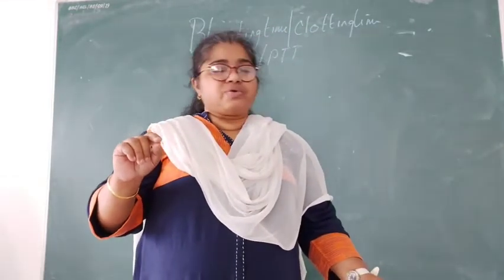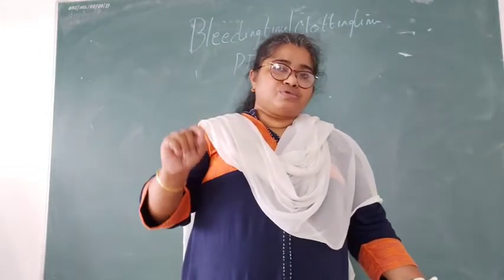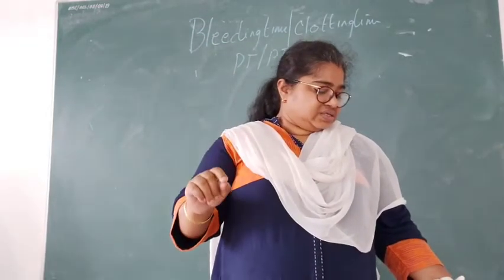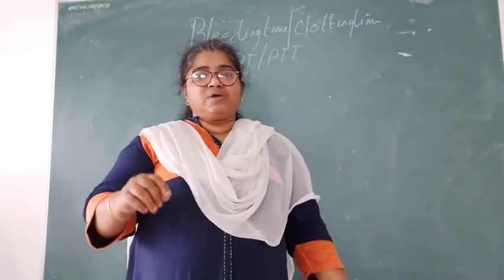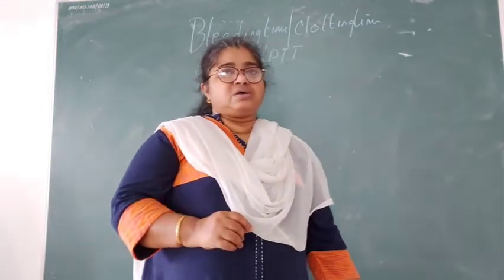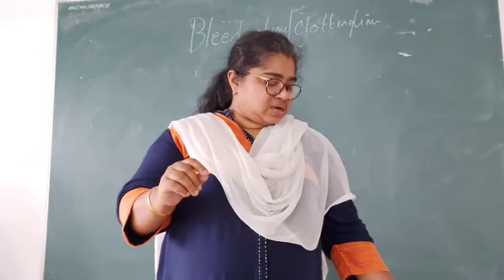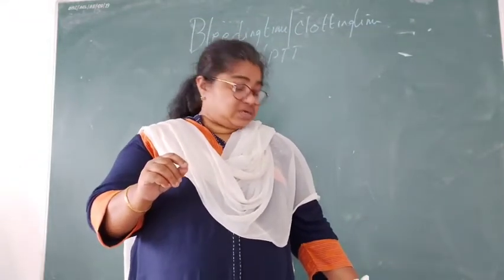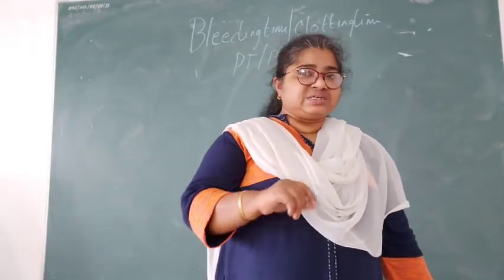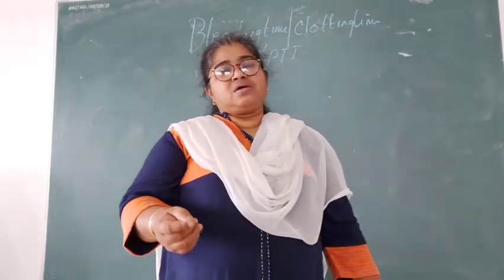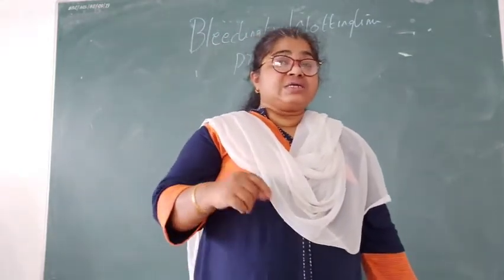Prothrombin time is usually increased in case of vitamin K deficiency, prothrombin deficiency, any liver disease, or if the patient is on any anticoagulant therapy. Now we will see partial thromboplastin time. PT measures the integrity of the extrinsic system, and PTT measures the integrity of the intrinsic system.